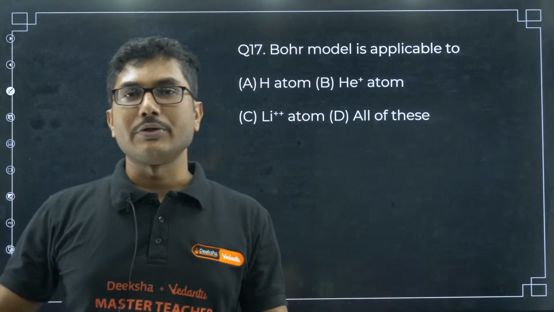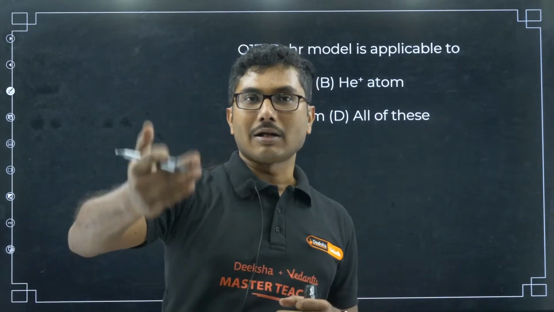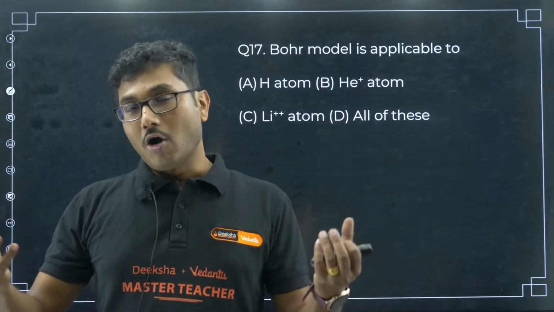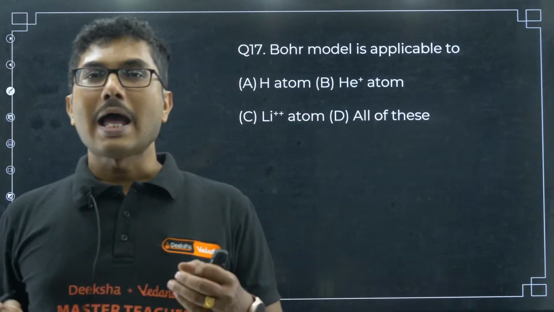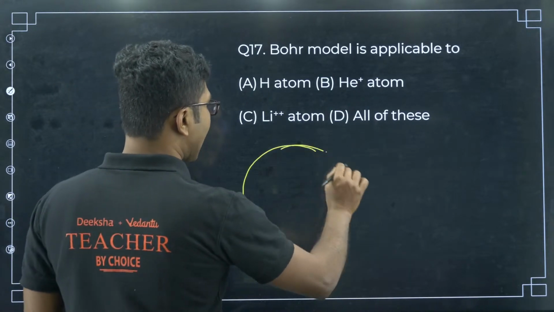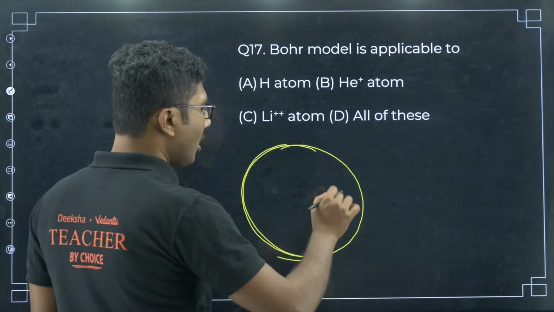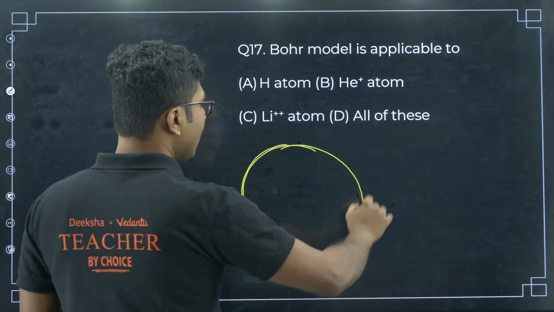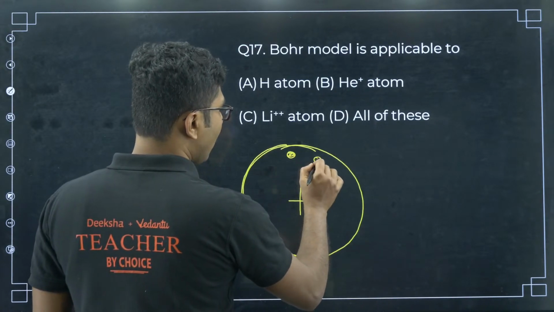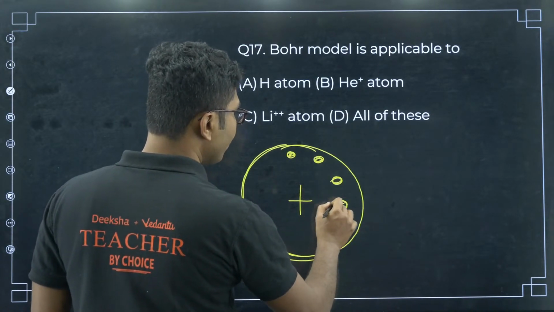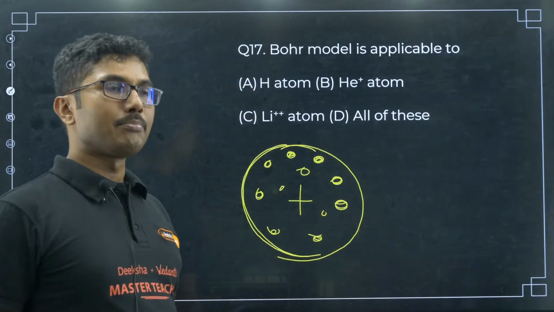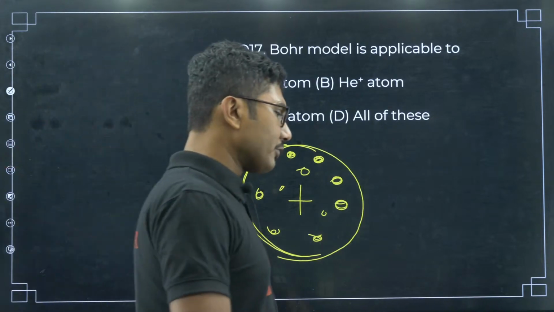You cannot divide atoms into individual particles, but later on J.J. Thomson discovered that you can separate electrons from the atom. That means the atom has a negatively charged electron as well as something positively charged in it. So J.J. Thomson first gave the atomic model. He said it is like a plum cake that you eat during Christmas, a solid positive base with electrons scattered like raisins, cashews and fruits. That was J.J. Thomson's plum pudding model.